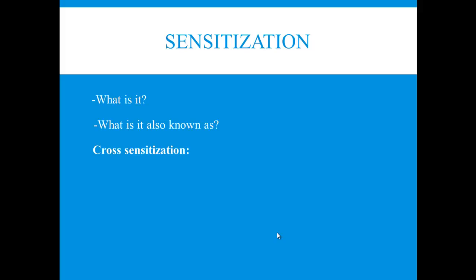Remember, with tolerance, the same dose of the drug no longer produces the desired effect, or it has a diminished effect. So repeated doses of a drug are associated with diminished effects. With sensitization, we're talking about increased effects associated with repeated administration of a drug. So sensitization is also known as reverse tolerance.